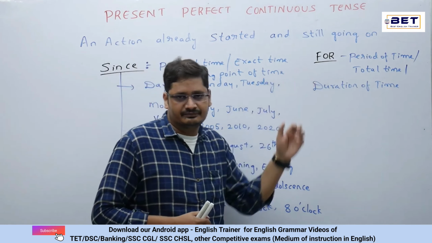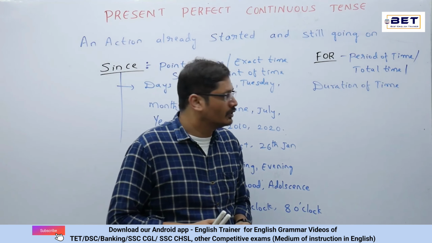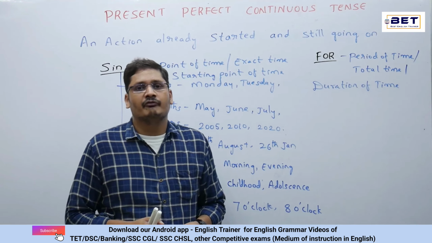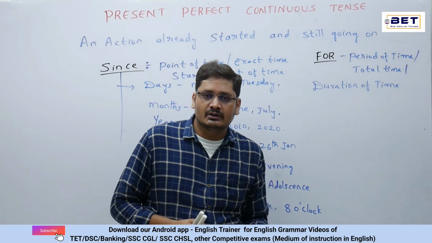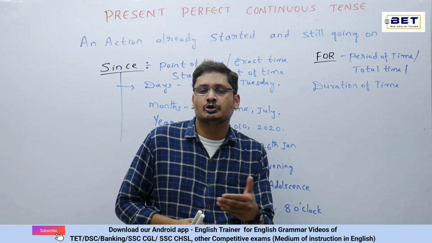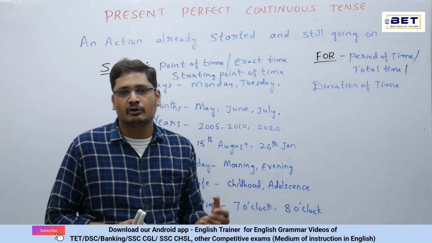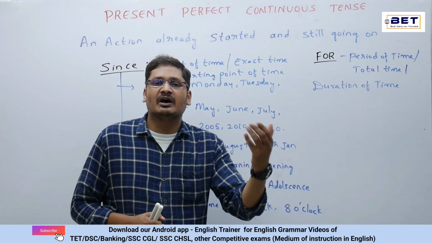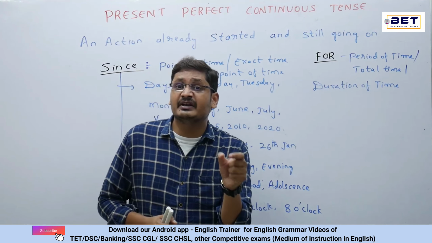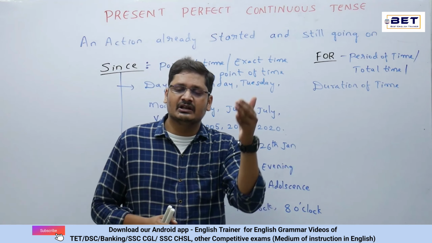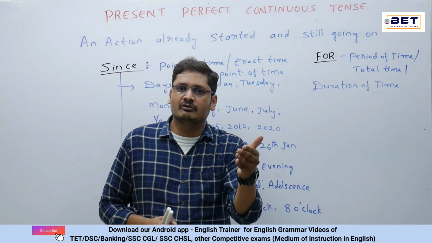Now we have for, that is the altogether period of time or duration of time or total time. For example, we have been waiting here for the last 2 hours. And when I said for the last 2 hours, what is happening there? The thing is that for the last 2 hours, it's not very specific. Why so? Which 2 hours? Is it in the morning, or in the afternoon, or in the evening? It has not been mentioned very clearly. So that's the reason it's for the period of time or the total time.